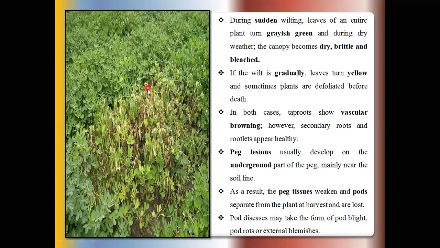Such infected, dry or wilted plants are uprooted, and we look at the vascular bundle cells. Take the cross section of the main stem and also the primary and secondary roots of the groundnut plants.